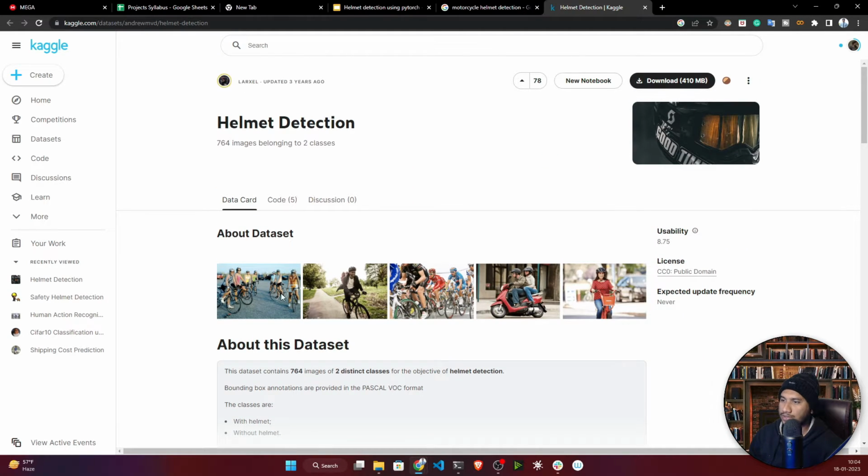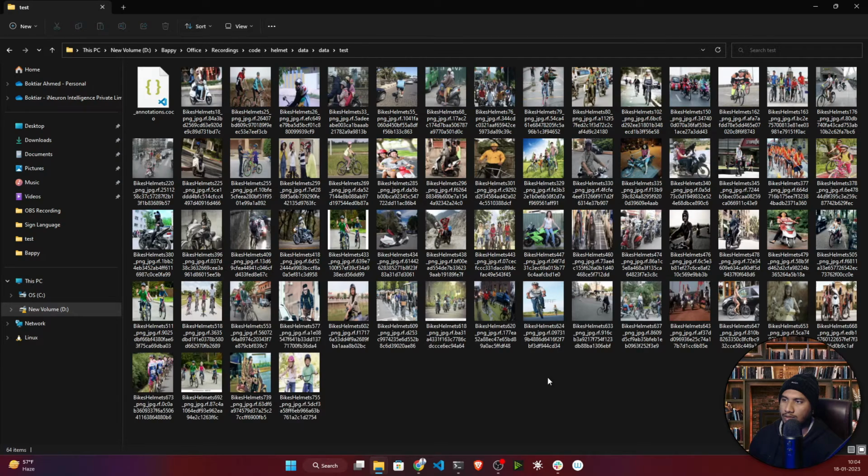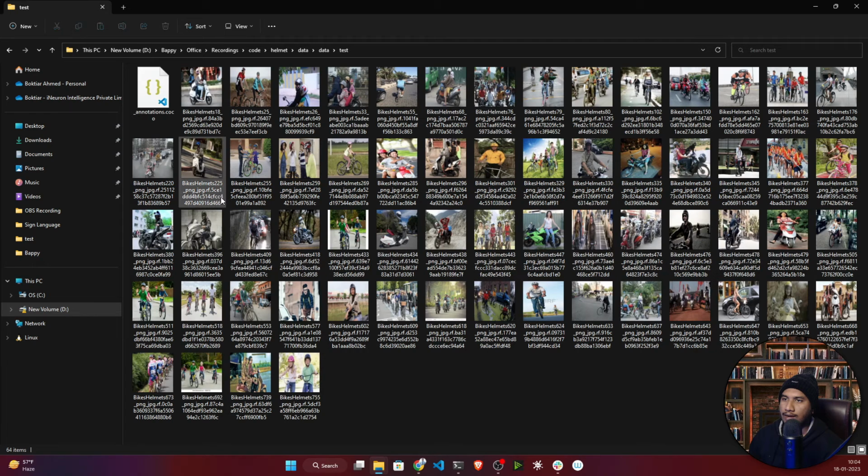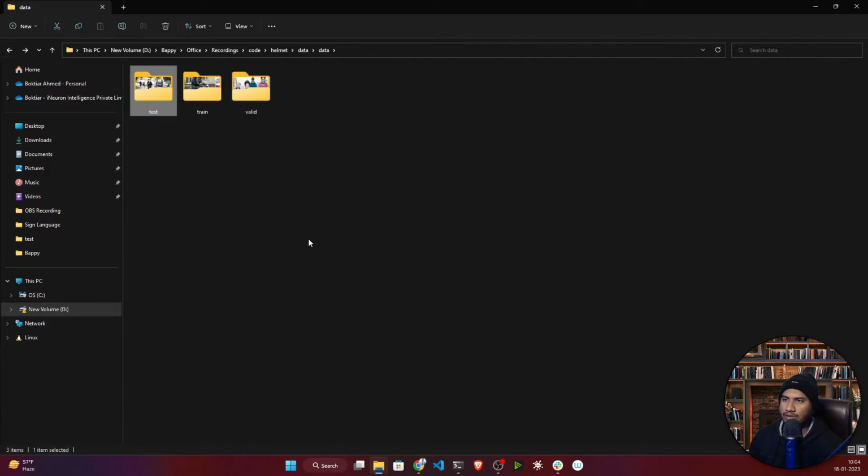So just try to download this data. I have already downloaded it here. This is the dataset. These are the images, and they are already annotated. This has already been converted to COCO format. I will show you how we can convert to COCO format. As of now, just try to collect your data.